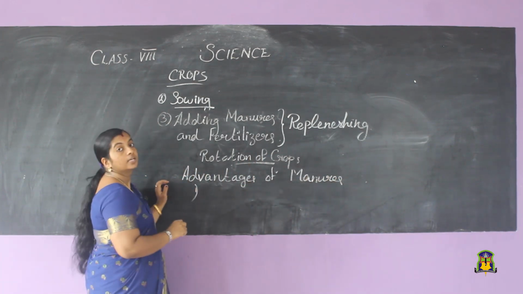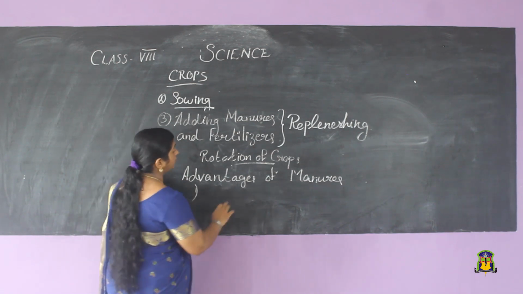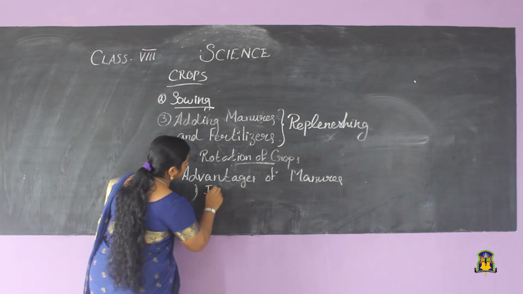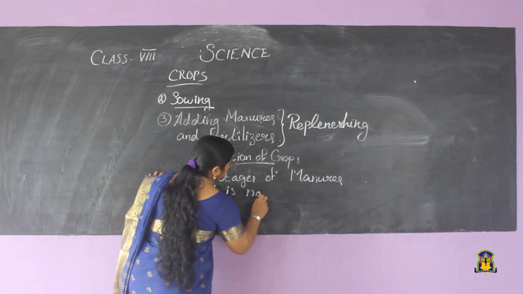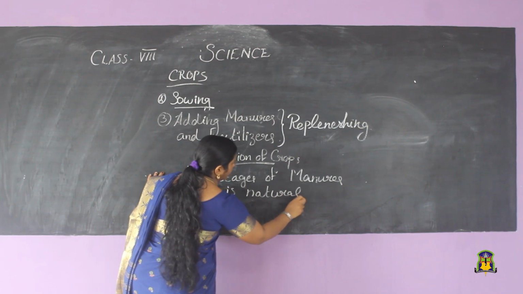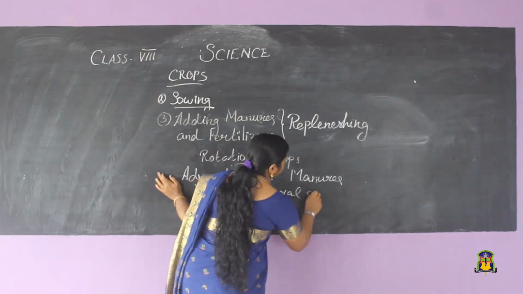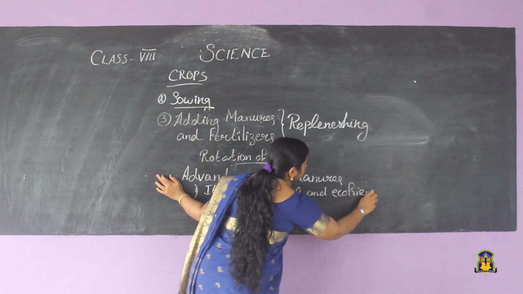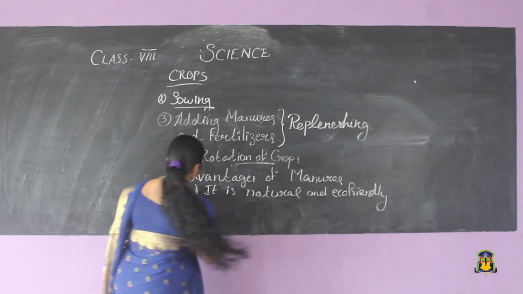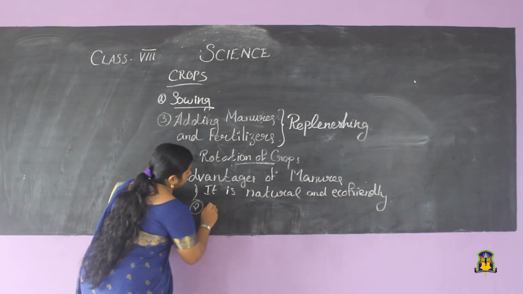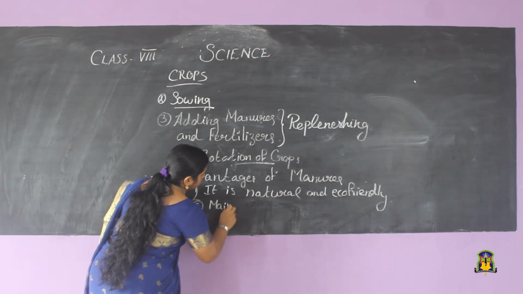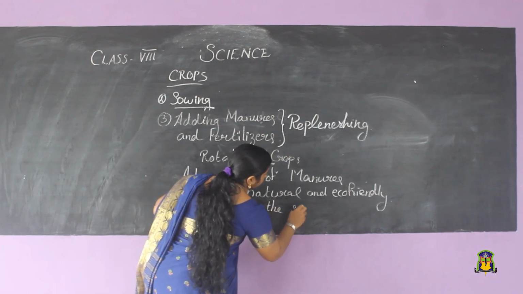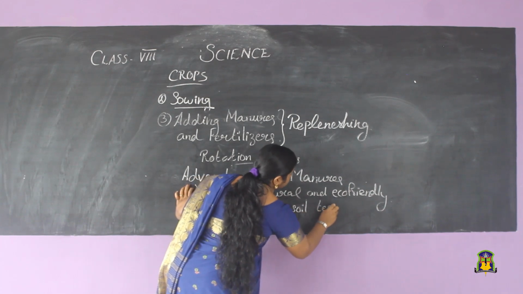Yes, what was the first advantage I discussed? The advantages of manures over fertilizers: first one is it is natural. It is natural, that is it is organic, which means it is eco-friendly. Then the second advantage is it maintains soil texture.